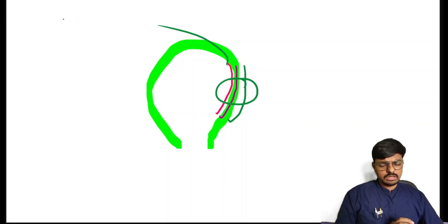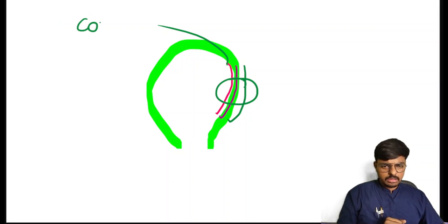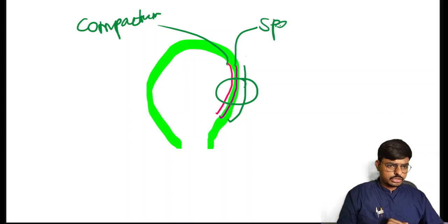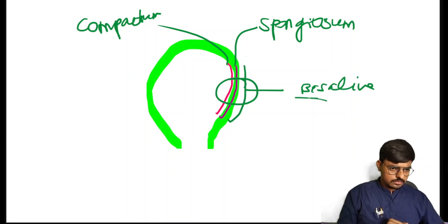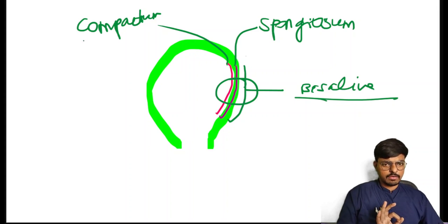First layer is the compactum, second layer is the spongiosum, and third layer is the Decidua basalis. I will clear ten questions from this particular structure. Okay, you have to focus.